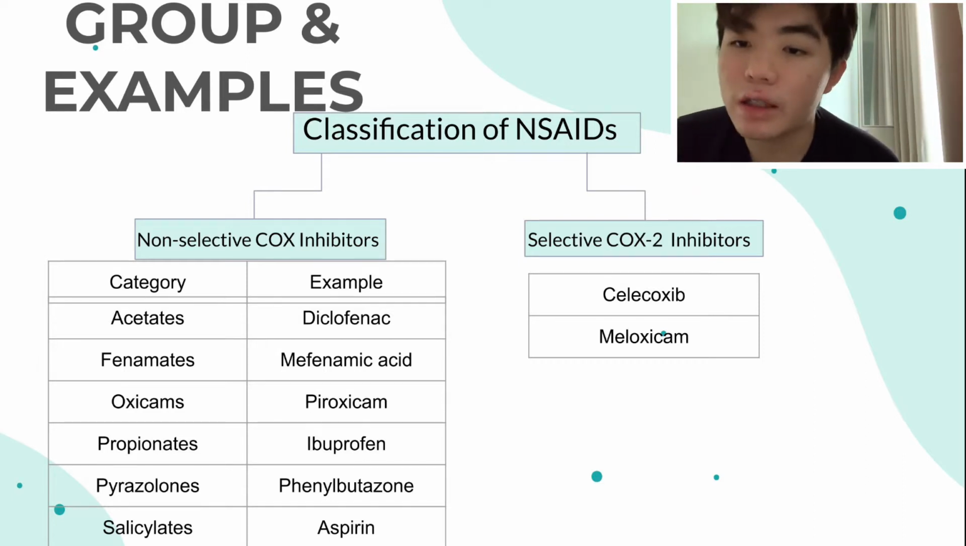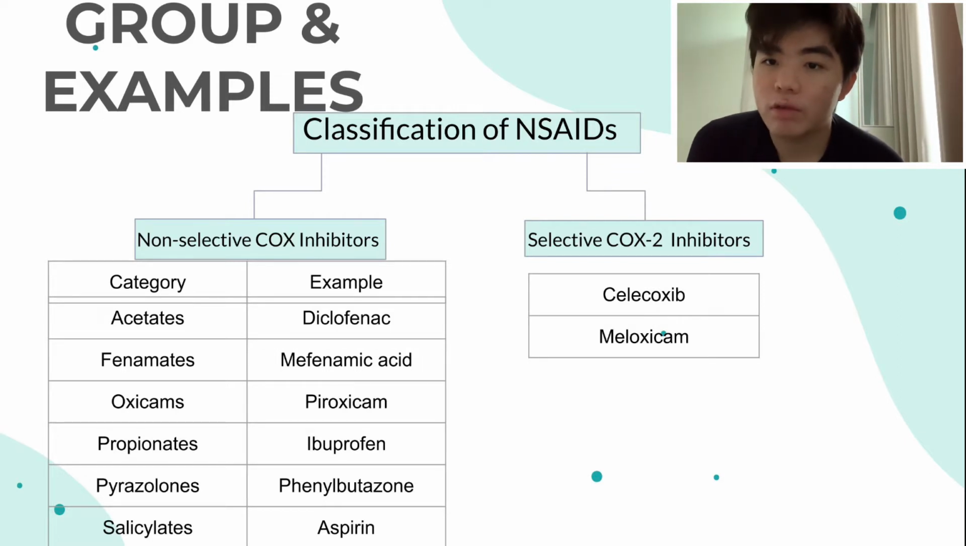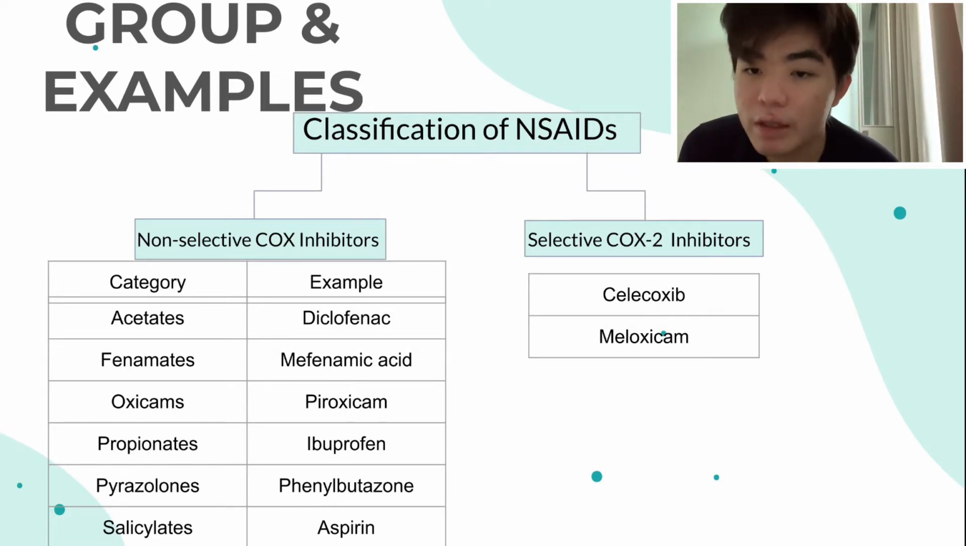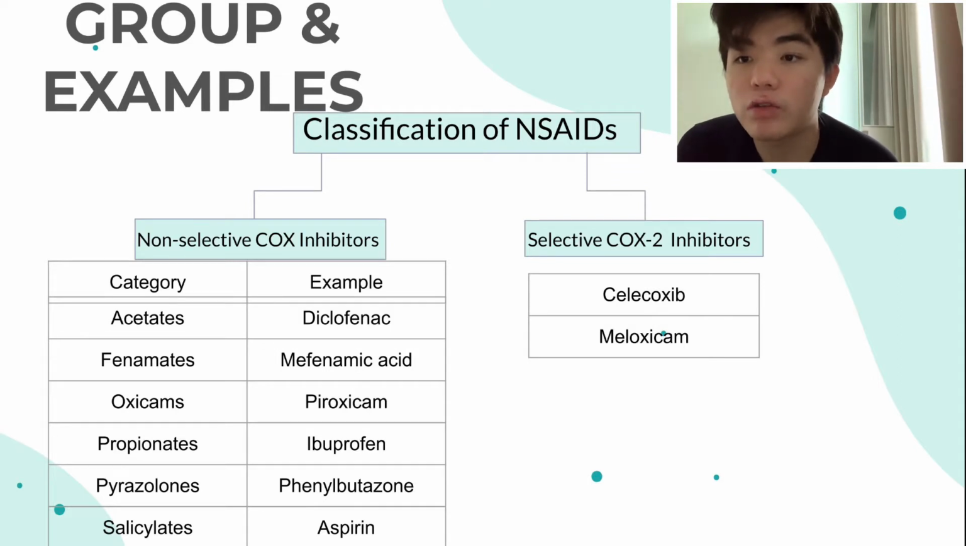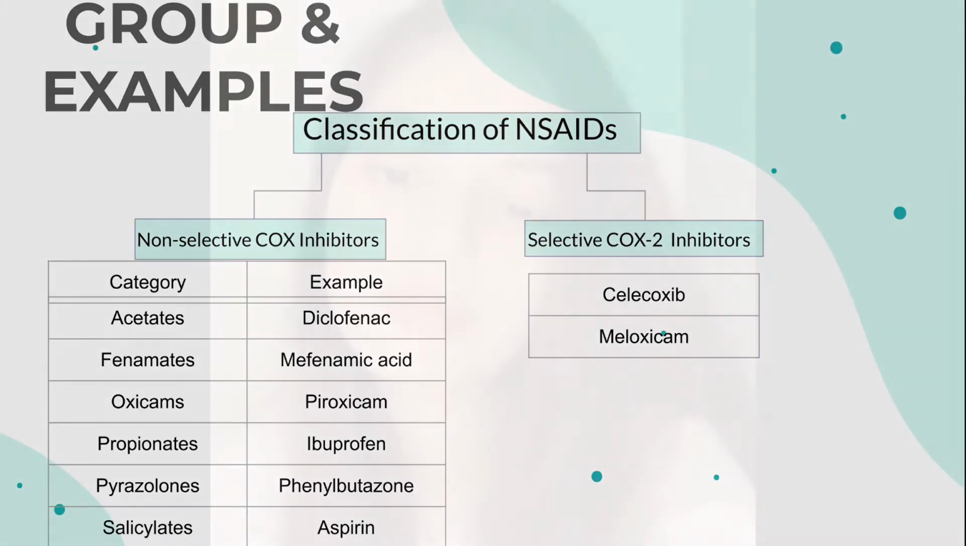Example for acetates is diclofenac. Then for fenamates is mefenamic acid. For oxicams is piroxicam. For propionates is ibuprofen. For pyrazolones is phenylbutazone. For salicylates is aspirin. The examples for selective cyclooxygenase 2 inhibitors are celecoxib and meloxicam.